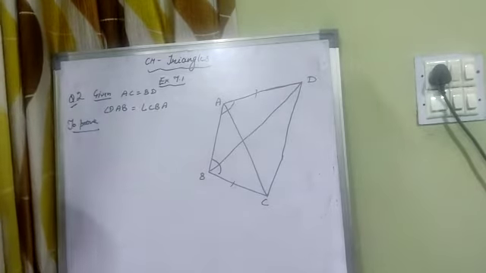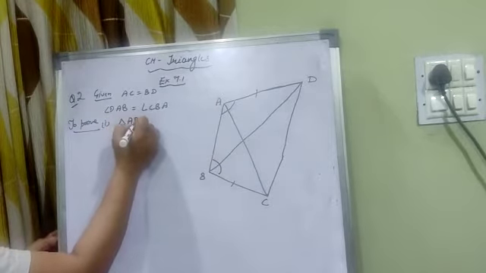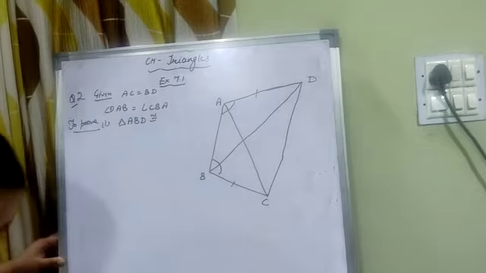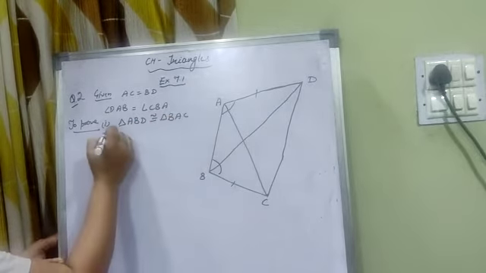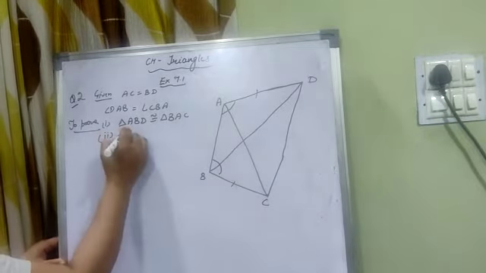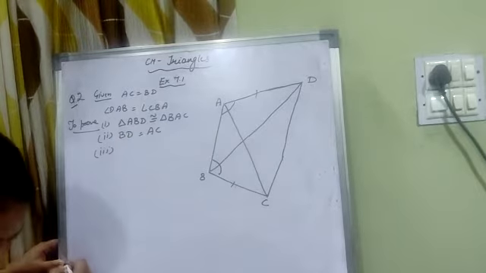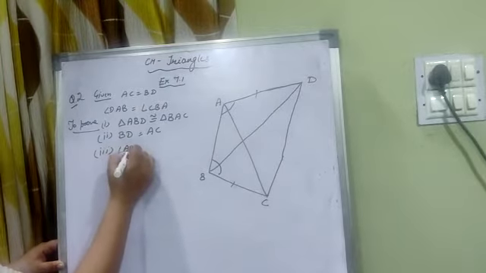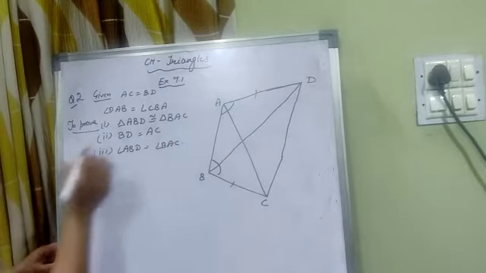We have to prove three parts in this question. First part is triangle ABD is congruent to triangle BAC. Second part, BD is equal to AC. And the third part, angle ABD is equal to angle BAC.